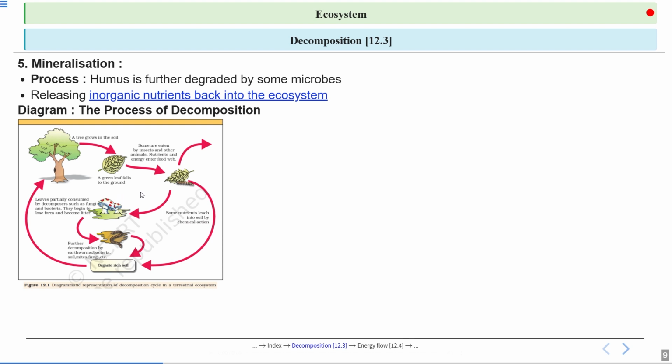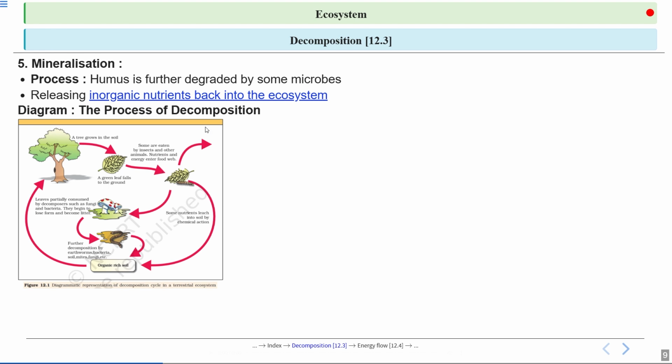Okay, clear? Now you can see these decomposers, they are further eaten up by the detritivores here, and finally the humus is formed. So this organic rich soil is actually the humus. And then after the humus, you have the next step, mineralization, where humus is further broken down by the microorganisms to form inorganic nutrients, which are added into the soil, and then plants again can take up these nutrients from the soil. They can absorb these nutrients through their roots and use them for their growth and development.